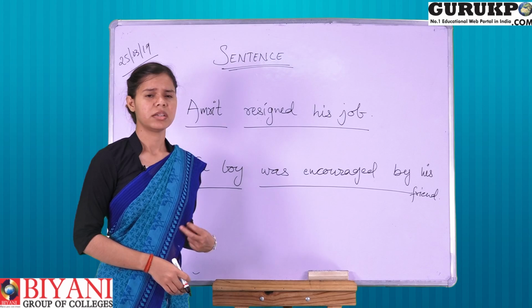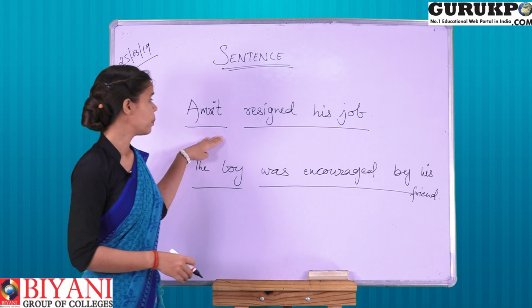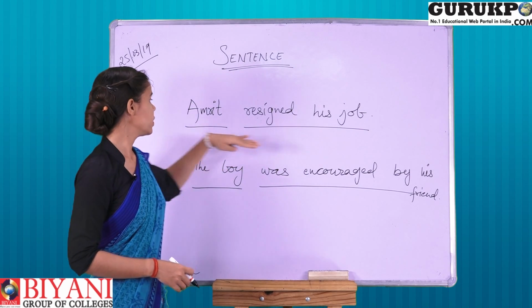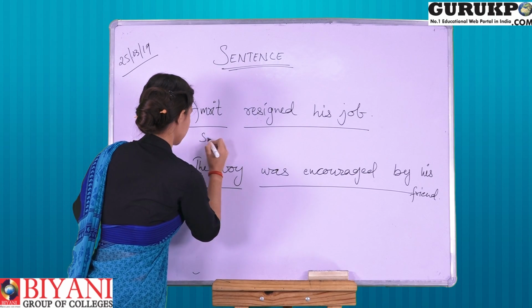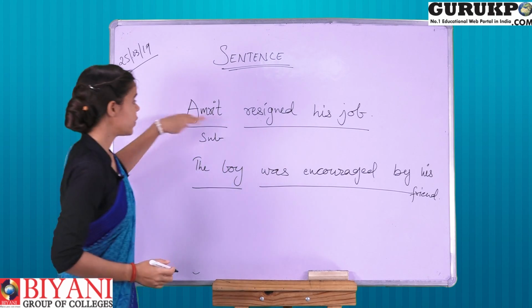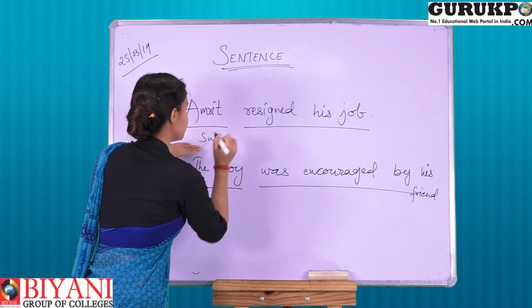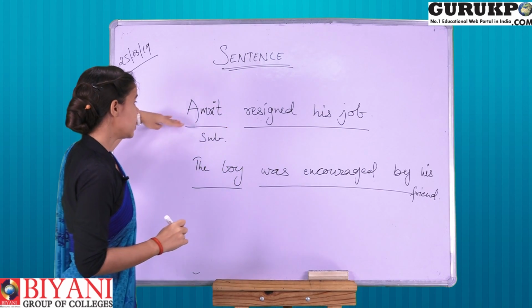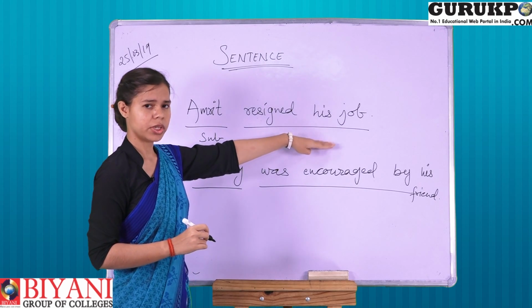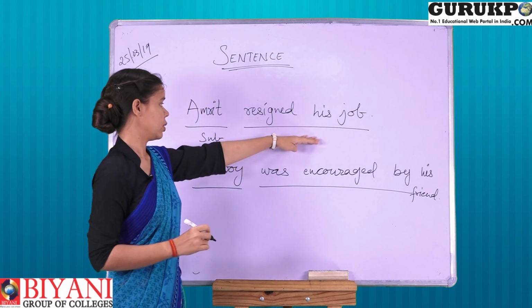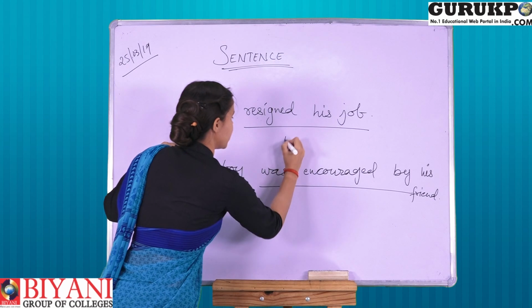Now we will take another example, like "Amrit resigned his job." So here Amrit is the subject. In this sentence we are talking about Amrit, right? So he is the subject here, and the rest, what he did, he resigned his job. So he is doing an action, right? So that is the predicate.